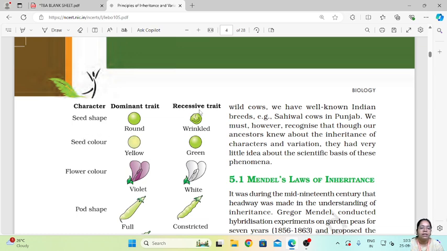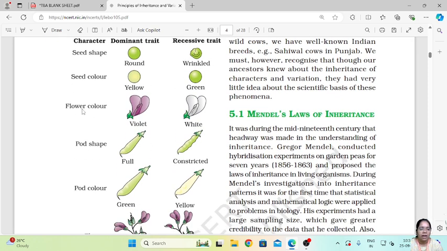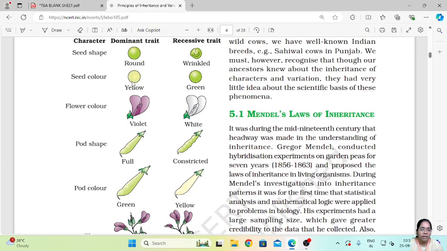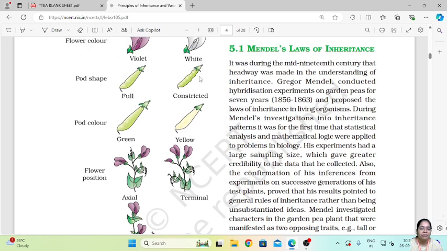In seed shape, the dominant trait is round and wrinkled is the recessive trait. In seed color, the yellow color is dominant and green color is recessive. In flower color, violet is the dominant trait and white is the recessive trait. Pod shape: full pod shape is the dominant trait and constricted pod shape is the recessive trait.